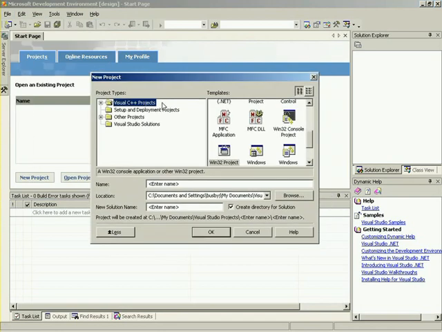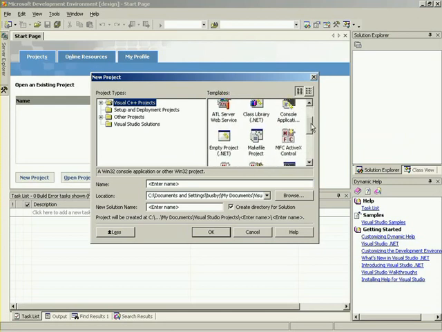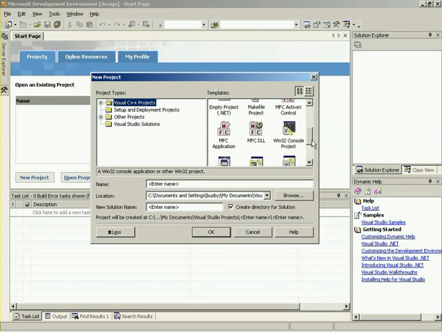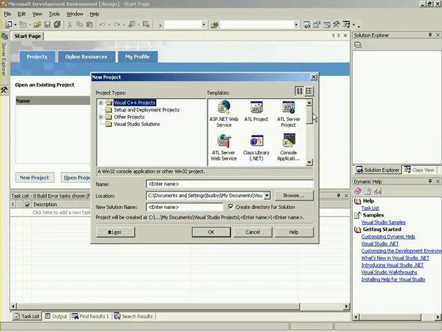And you'll notice we have Visual C++ projects, and inside of our templates folder right here, these are all sorts of different templates that can be created. So we can create a Win32 console project, an actual Win32 project with windows and everything, and all sorts of different things that we can create.